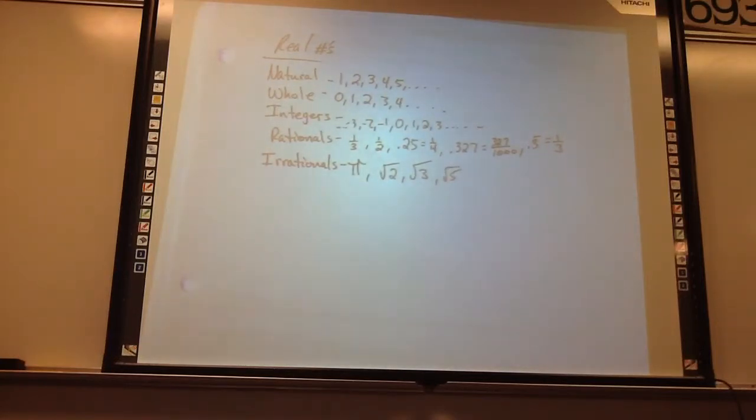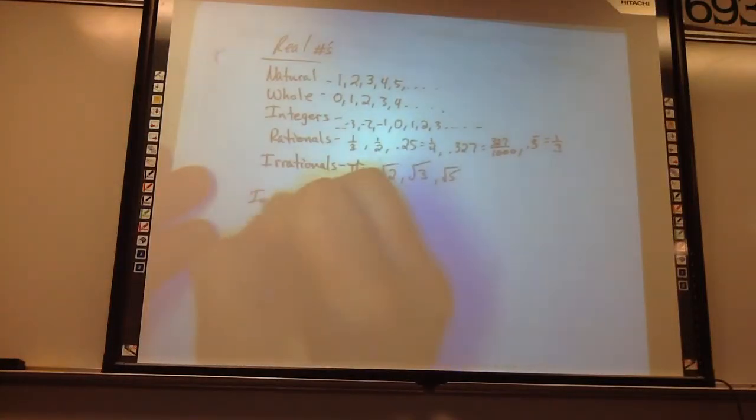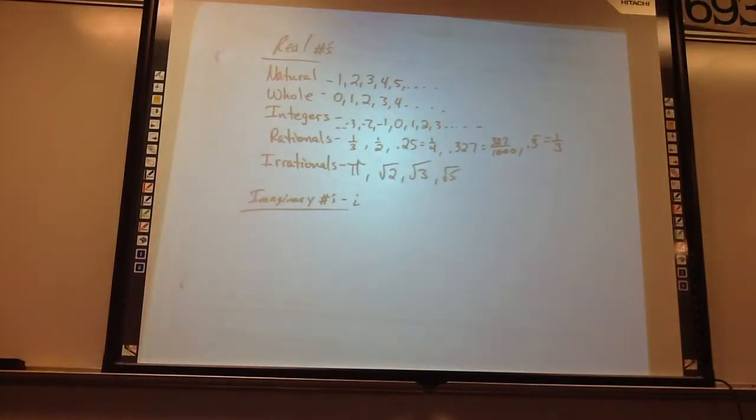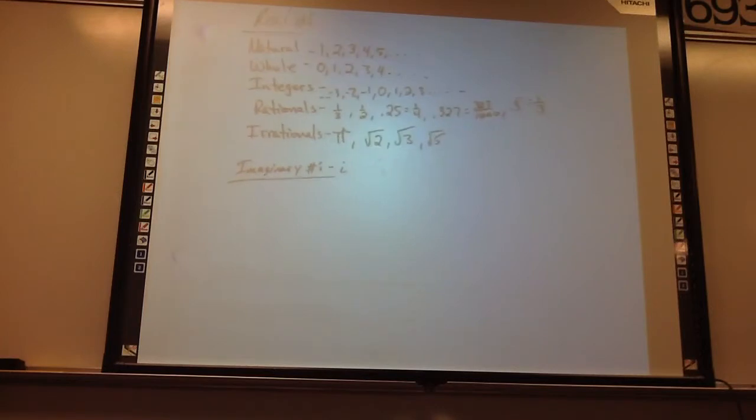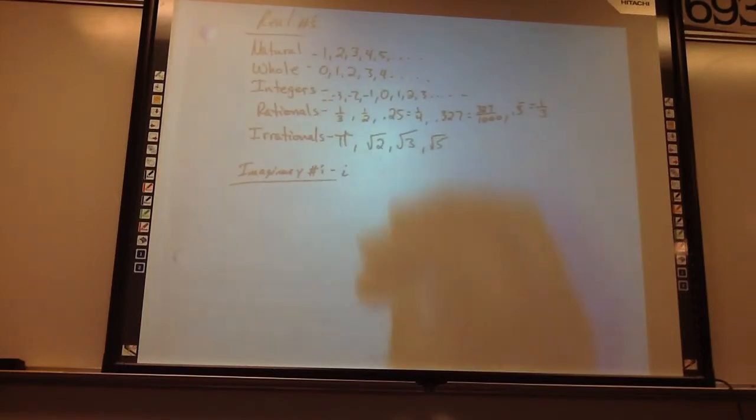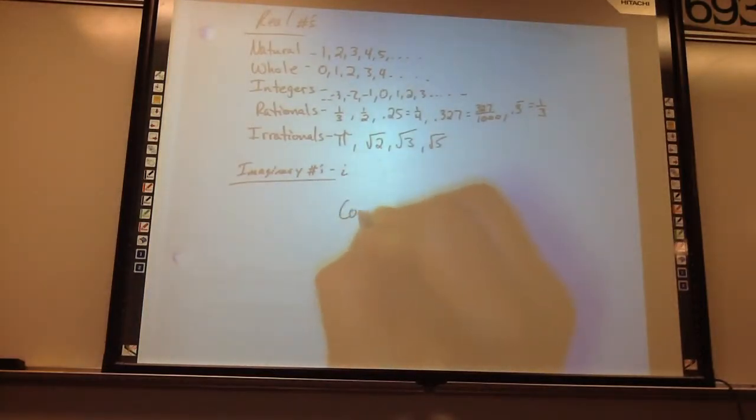Then you just learned about imaginary numbers. Imaginary numbers have i's in them. They're the square roots of negatives. You just learned about that. So then the last kind, complex numbers.